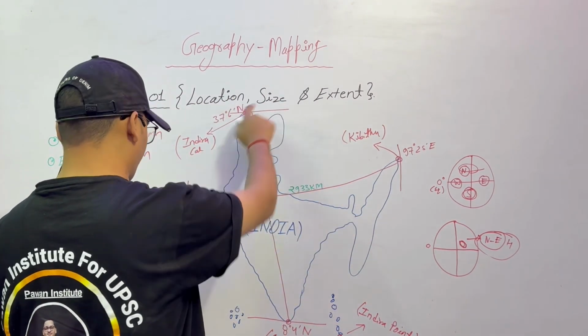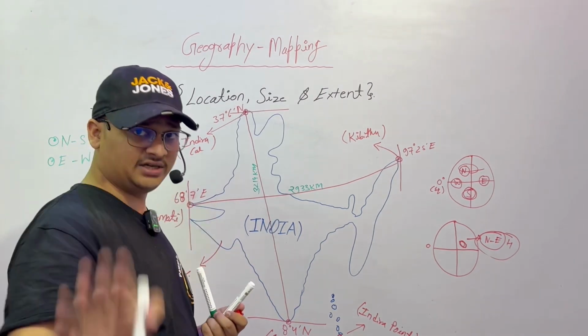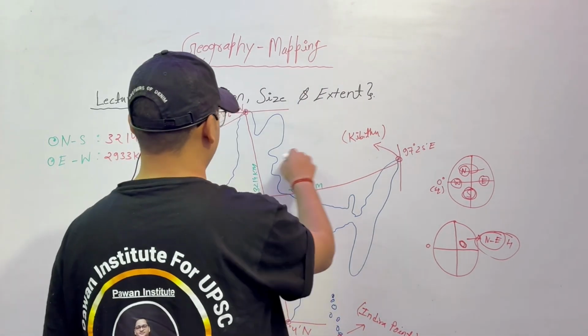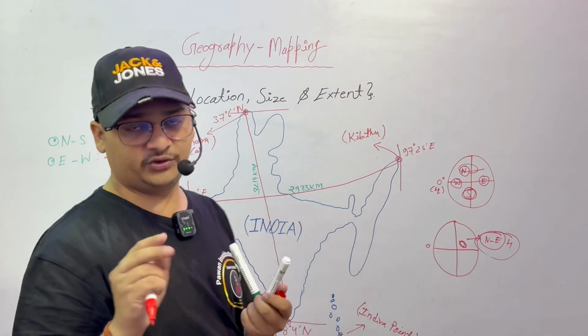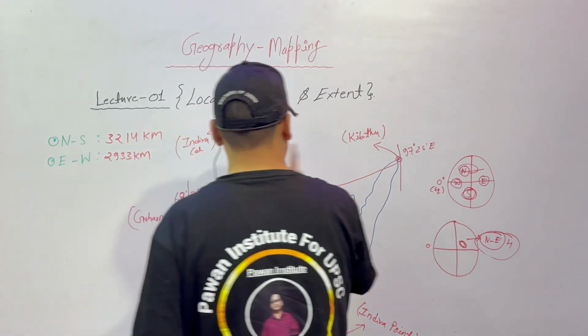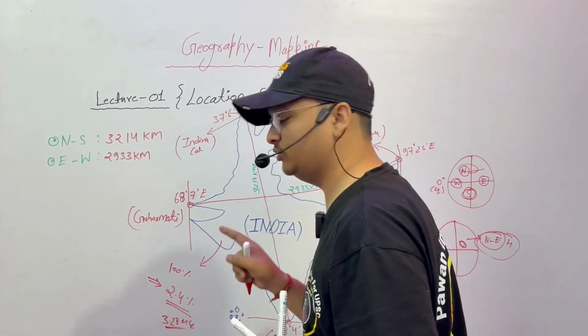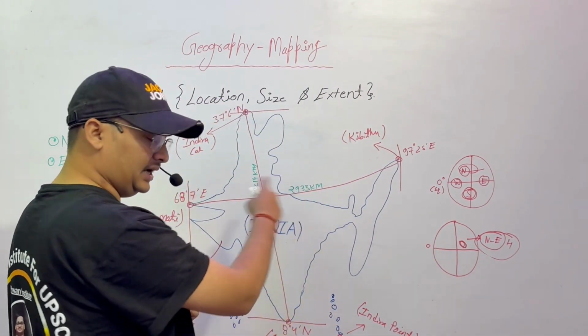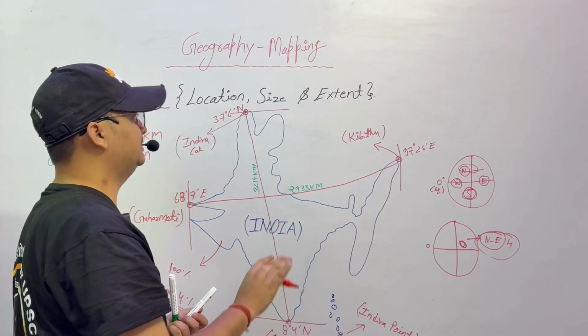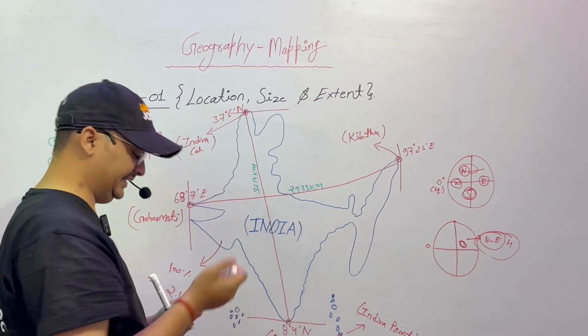The size of India is 2.4% of the world's total area, and the extent is 3214 kilometers from north to south and 2933 kilometers from east to west.